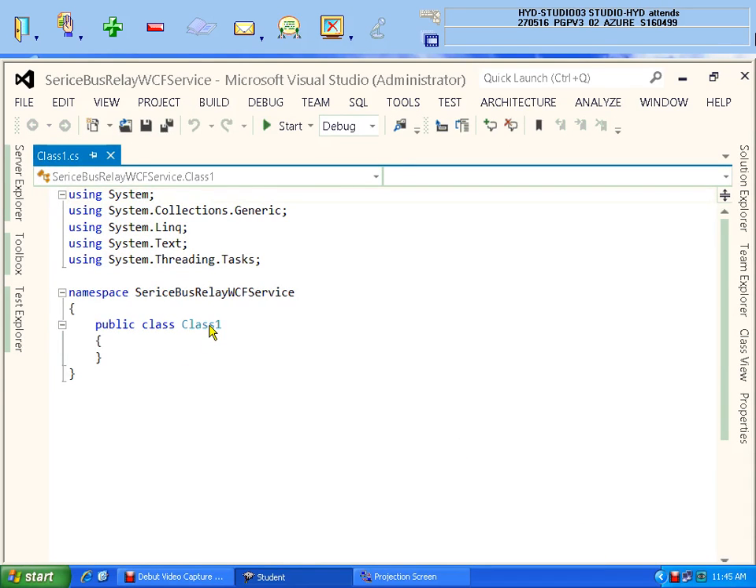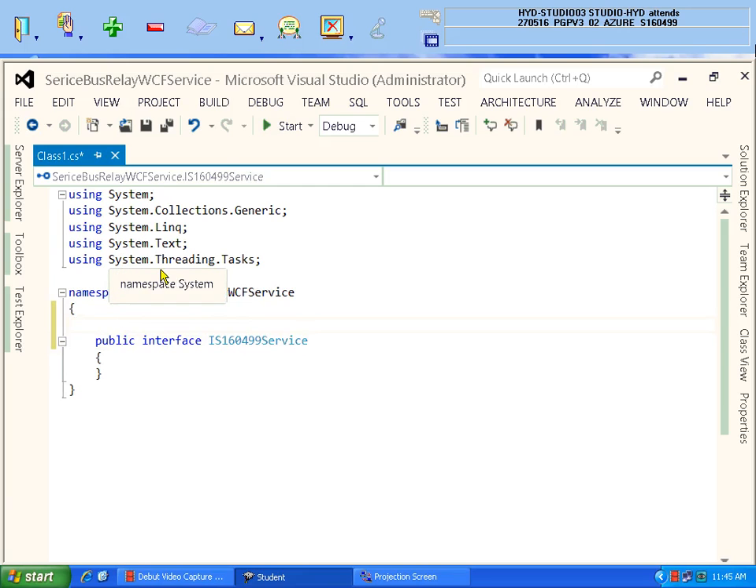In this one, don't do too much. You just create one interface. The interface name is S160499 service. The interface name starts with I and the service name. And you should make it public. And remember, any console application, first rule: here in this application, the System.ServiceModel namespace needs to be added. Otherwise, it will not work. You see, I need to write ServiceContract. Am I getting it? ServiceContract?